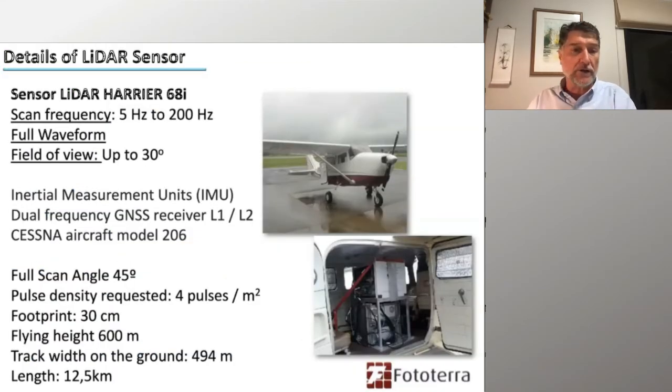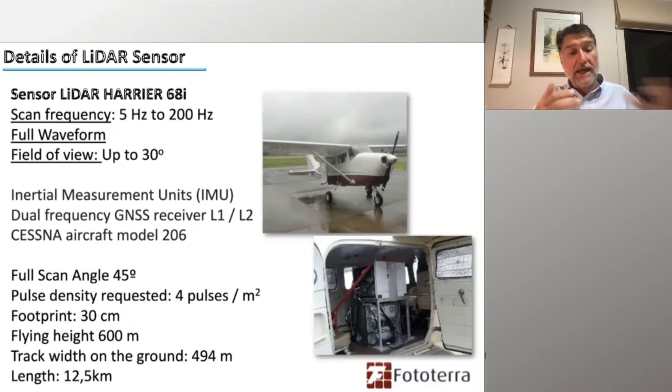I'm not going to go through much of this, but it's just to give an idea of what sort of equipment we used. An important point is that we used 4 pulses per square meter, which for forest biomass is not bad. It varied a little bit: in some places we had 4 times that, and in others a little less, but mostly that was the basic density required.